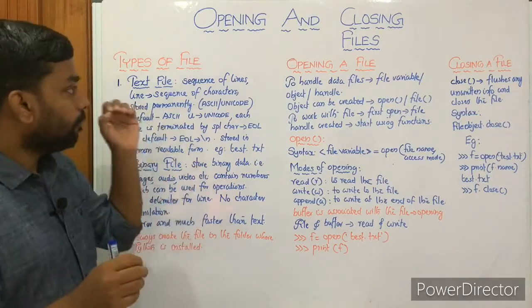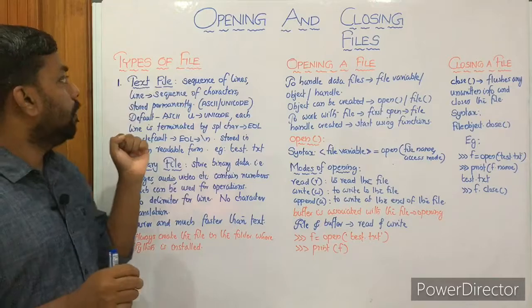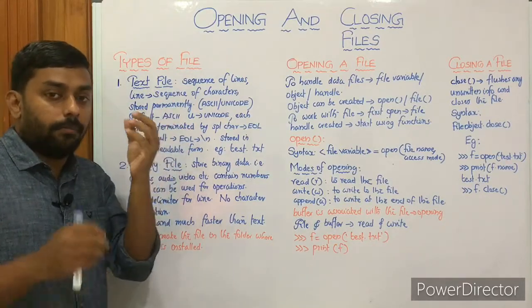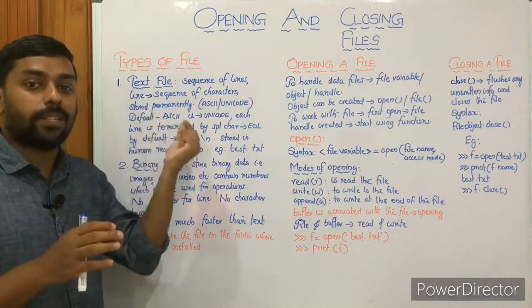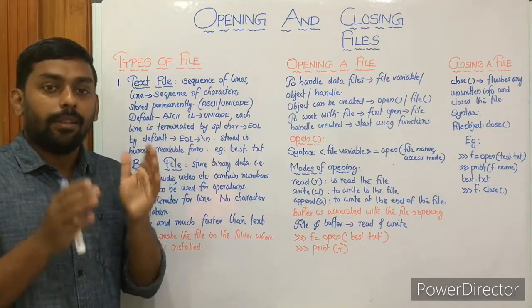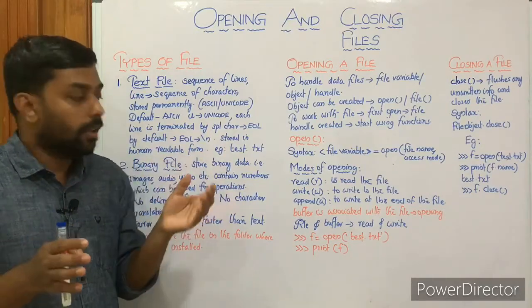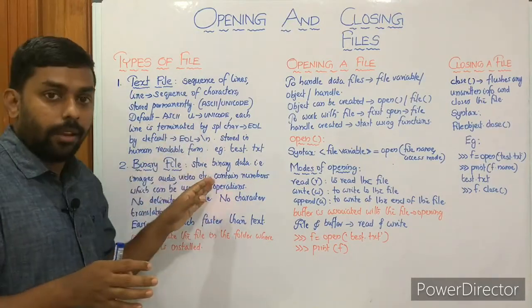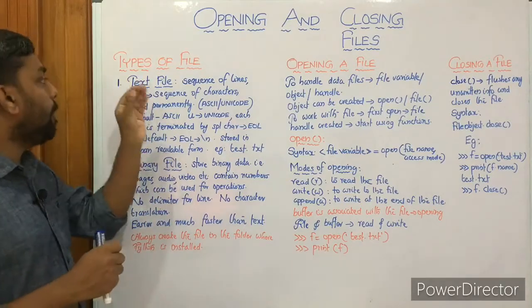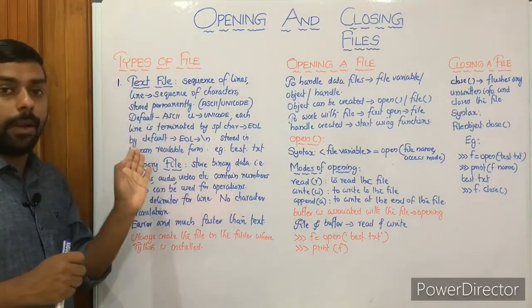So let's start with types of file. We'll be mainly focusing on two types of file, text file and binary file. And we have one more file to be discussed in this chapter, that is CSV, comma separated values, and we have included it here. We'll be discussing it in the coming classes. So in this session we'll be mainly focusing on text file and binary file.